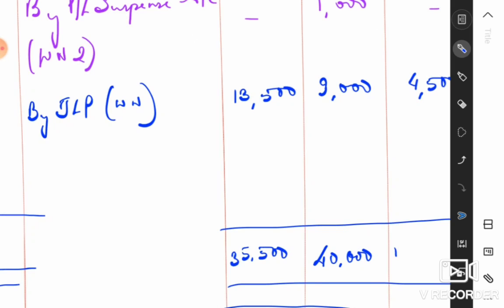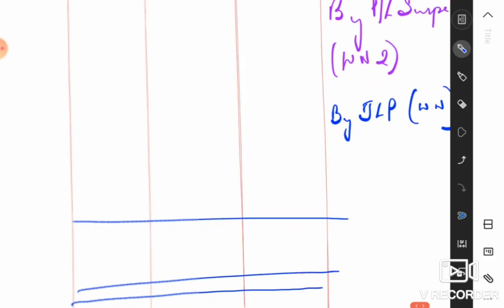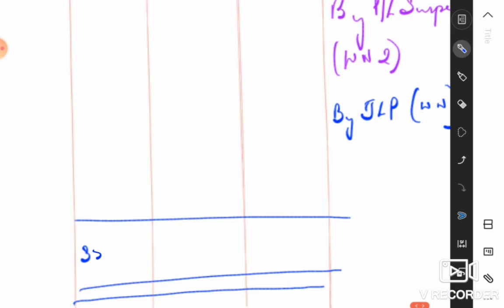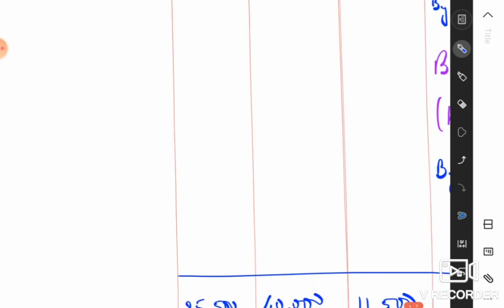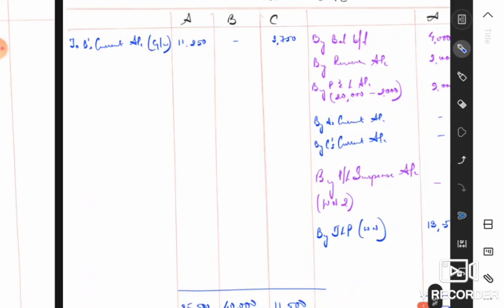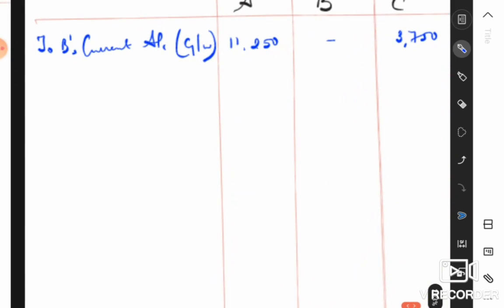And partner C, rupees 11,500. Okay, once again, for partner A, 35,500, partner B, 40,000, and partner C, rupees 11,500.